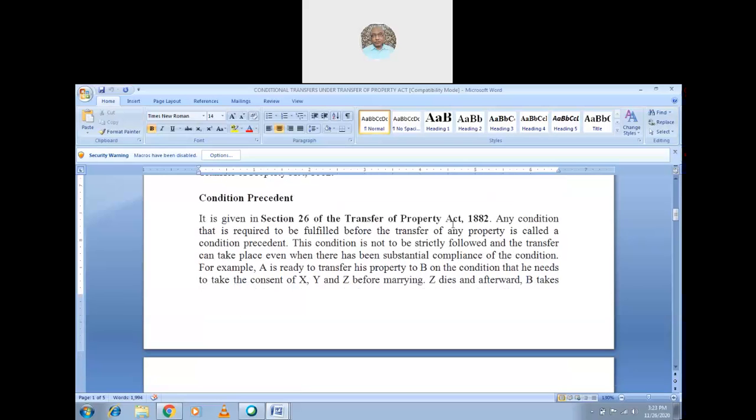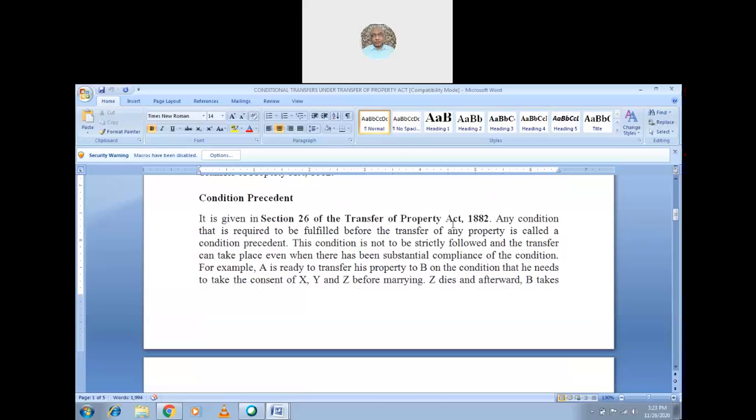So the prefix "pre" means that which will come first, the condition comes first. Pre means anything which comes first. The first condition should be fulfilled, then the transfer will be valid. So that is called condition precedent.